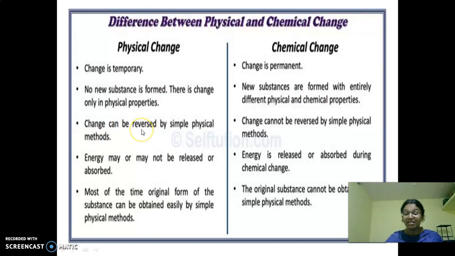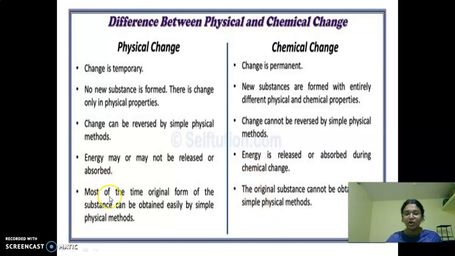Change can be reversed by simple physical methods. Change cannot be reversed by physical methods. Energy may or may not be released or absorbed. Energy is released or absorbed, either one takes place here in chemical change.